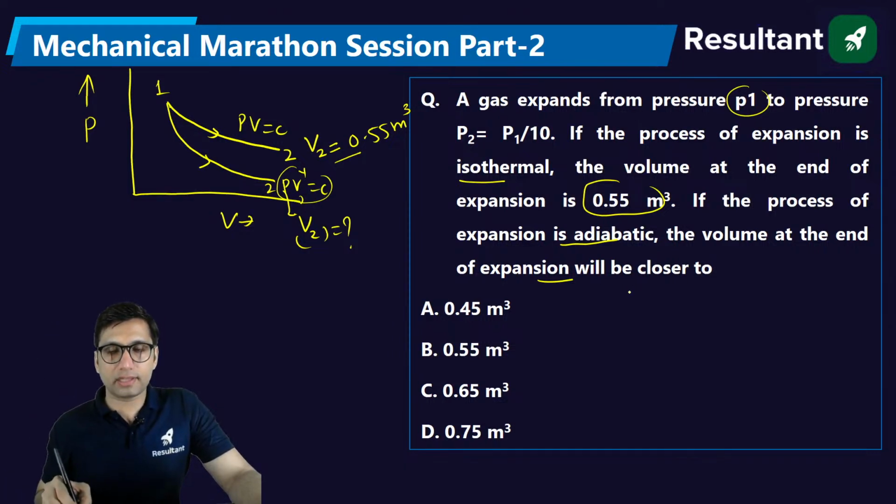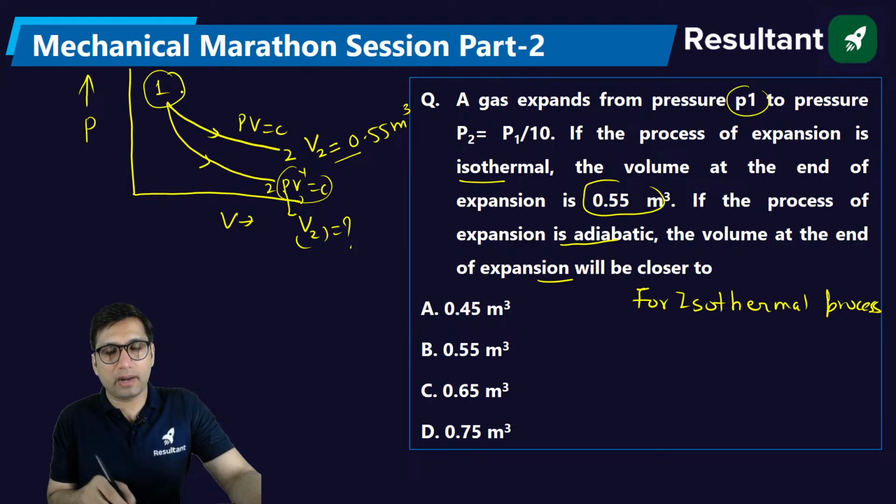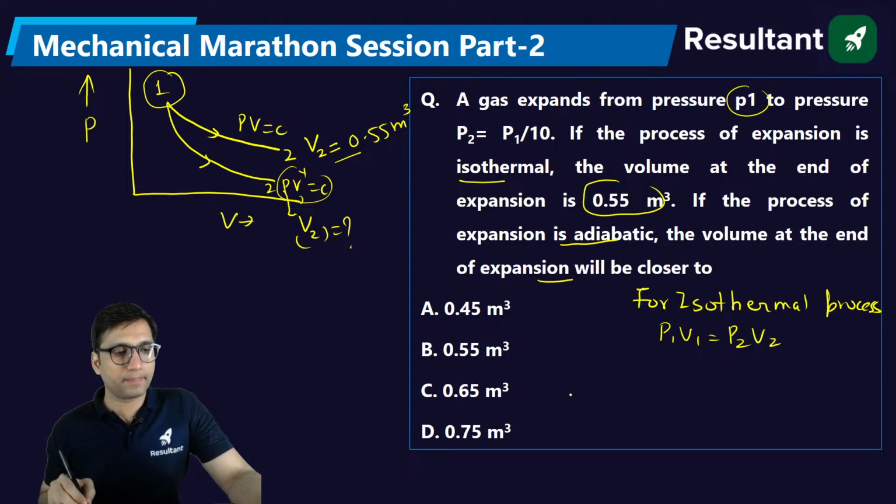So if you see this, for isothermal expansion, you know it very well that the process is starting from point number 1. Isothermal expansion, P1 V1 is equal to P2 V2 is the equation, right? Just see how I am solving this question. Now P1 into V1, P2 is equal to P1 by 10 into V2.